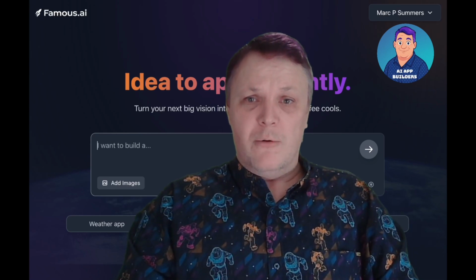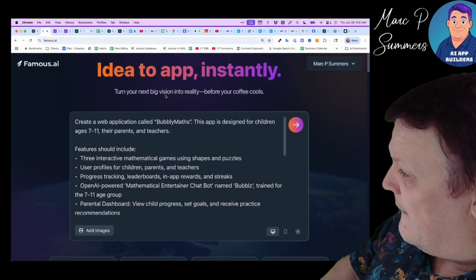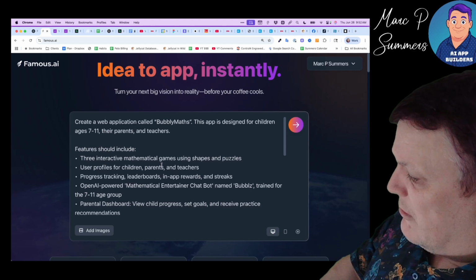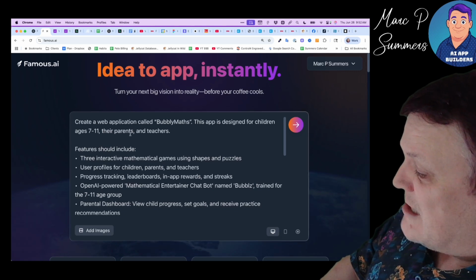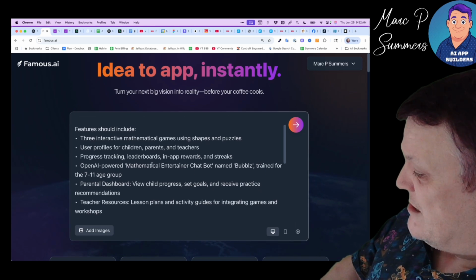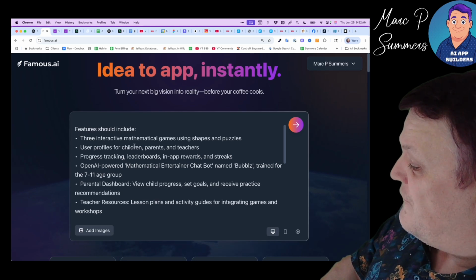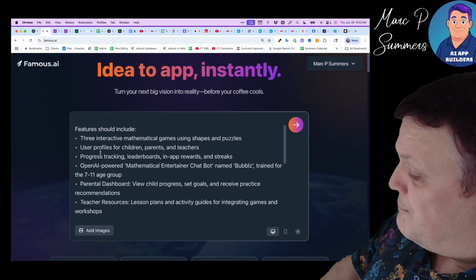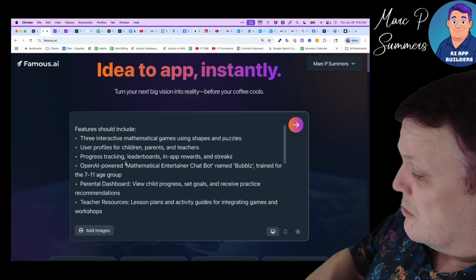What we're going to do now is take that prompt, and here's my screen with the prompt that we created in that call. So we're basically going to create an application called Bubbly Maths. This app is designed for children aged 7 to 11, their parents and their teachers. Features will include free interactive mathematical games using shapes and puzzles, and user profiles for children, parents and teachers, so 3 different roles of users.